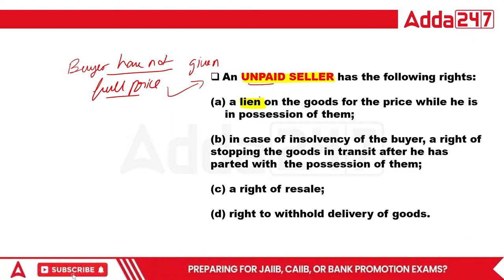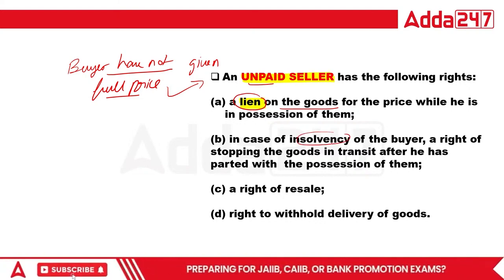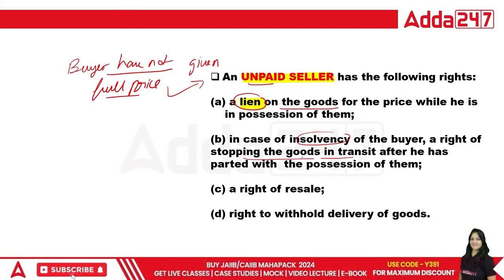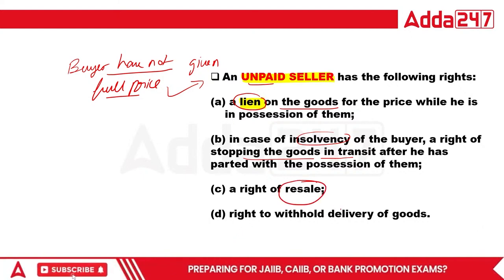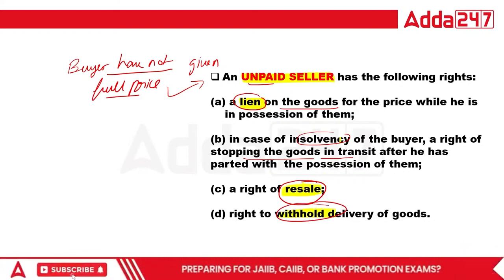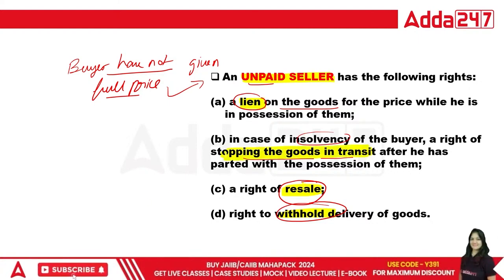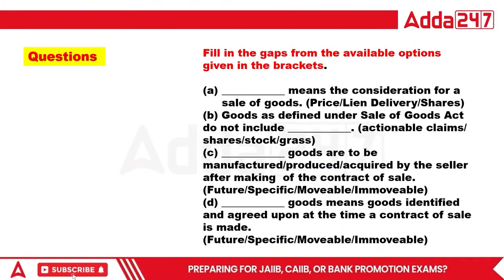So the first right is a lien on the goods for the price while he is in possession of them. In the case of insolvency of the buyer, suppose the buyer is insolvent, there is the right of stopping the goods in transit. Suppose the seller is sending the goods, so he has to stop the goods, okay? The right to resale the goods and the right to withhold the delivery of goods. So this is the right of the unpaid seller. This is withhold, resale, stop the goods in transit. So these are the rights of the unpaid seller.